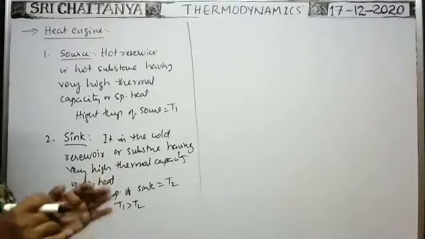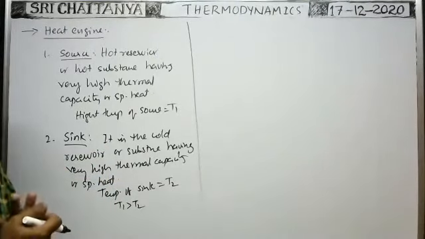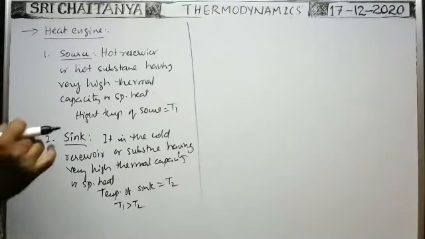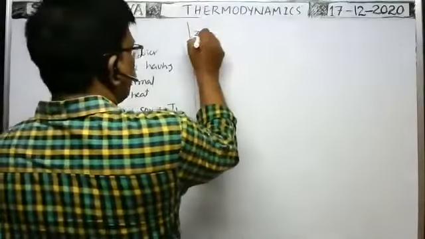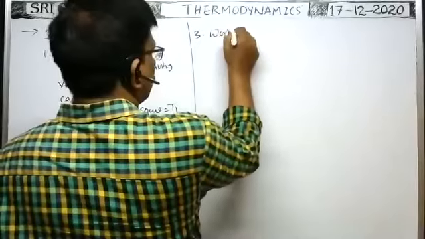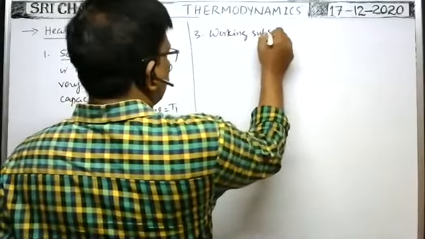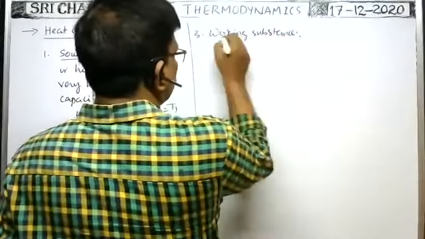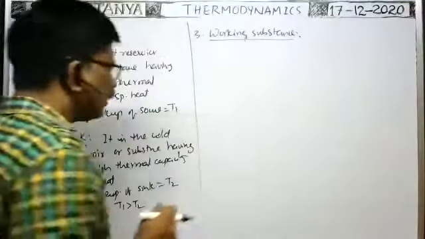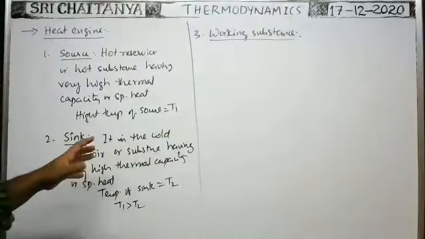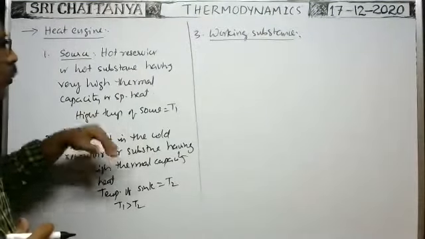But our aim is to transfer the heat energy from cold to hot also. So with the help of an external agency only. For that we use the working substance. Working substance means the substance with the help of which we can transfer the heat energy from cold to hot also.